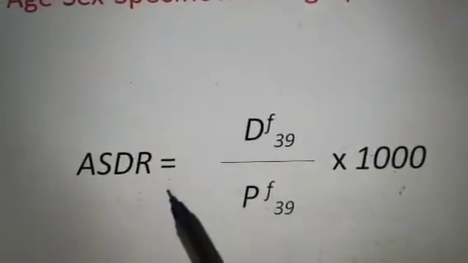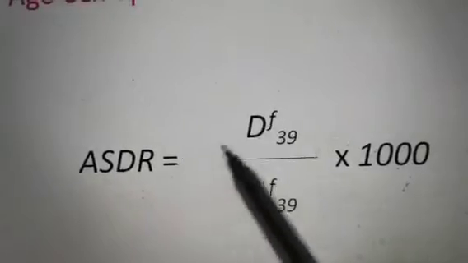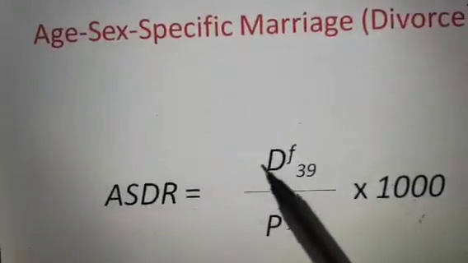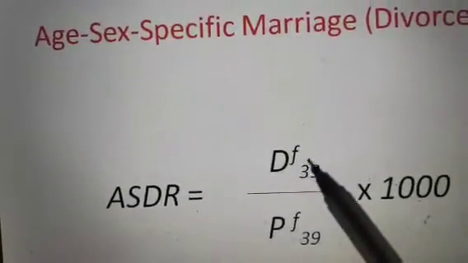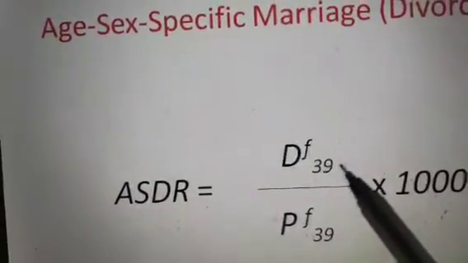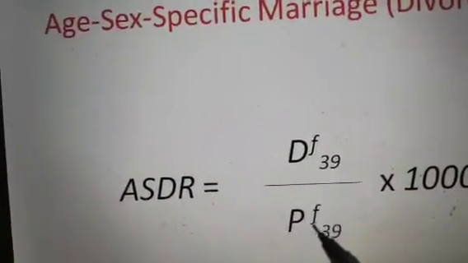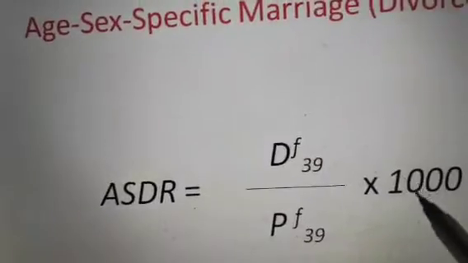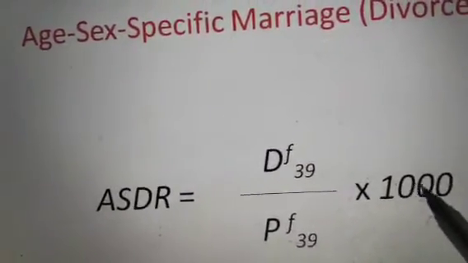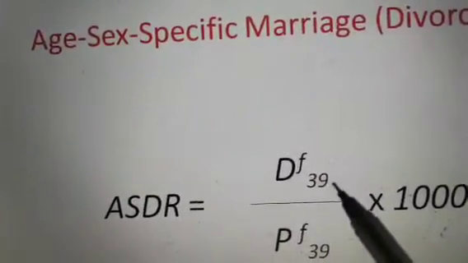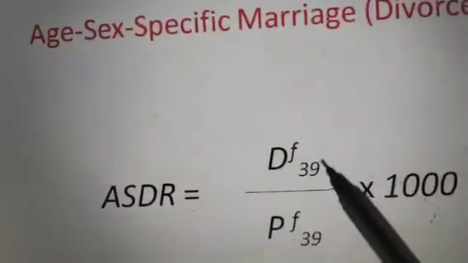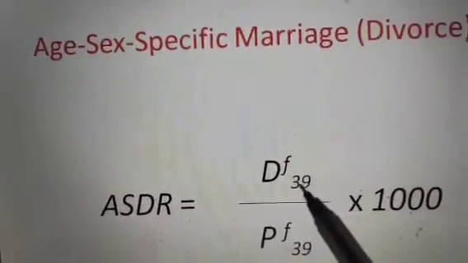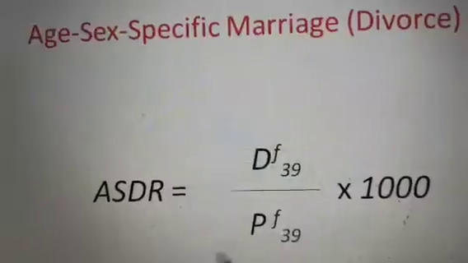Age specific divorce rate is equal to D, female divorces at age 39, divided by P, total female population of age 39, into 1000, per 1000. What is the divorce rate of any particular country at a specific age of 39? We can measure this by this formula.